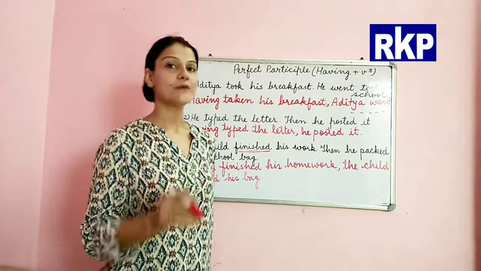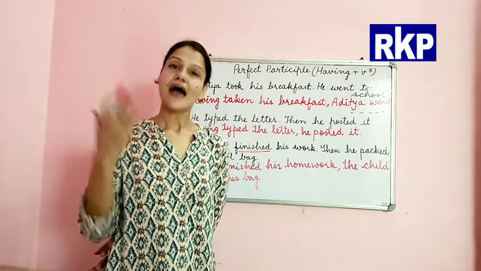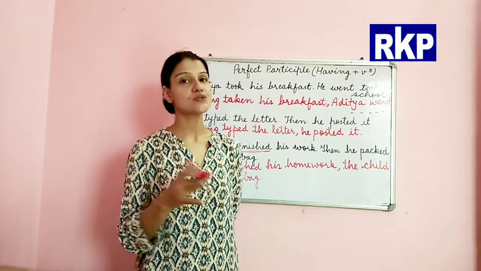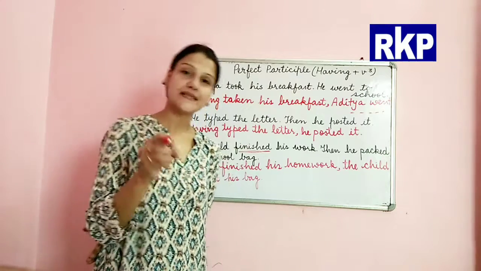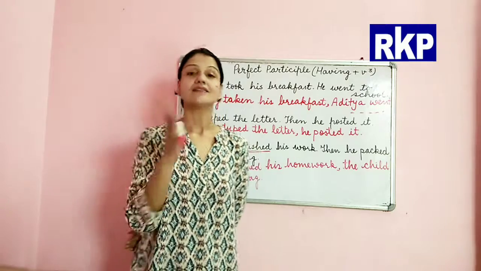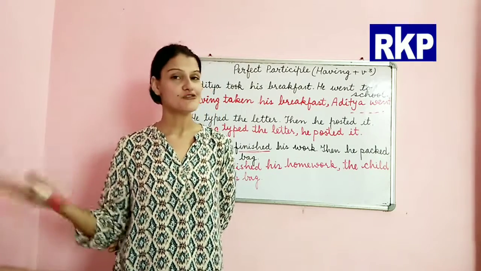So I hope you have understood that perfect participle is having plus verb third form, and we use it to convert two sentences into one when there are two actions and the second starts after the completion of the first one.